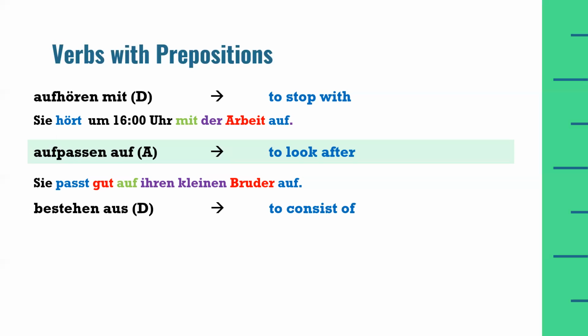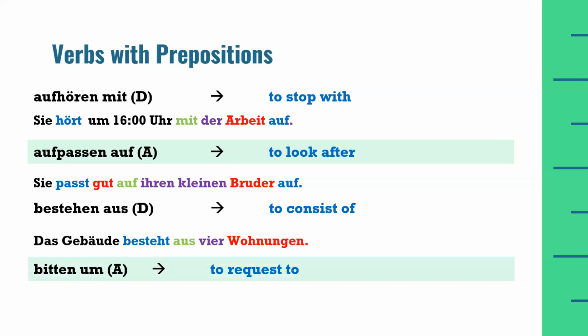Bestehen aus, to consist of. Aus is a dative preposition. Das Gebäude besteht aus 4 Wohnungen. The building consists of 4 apartments.